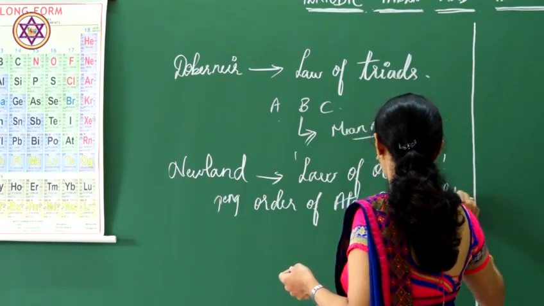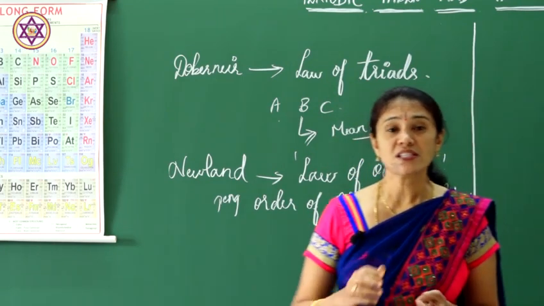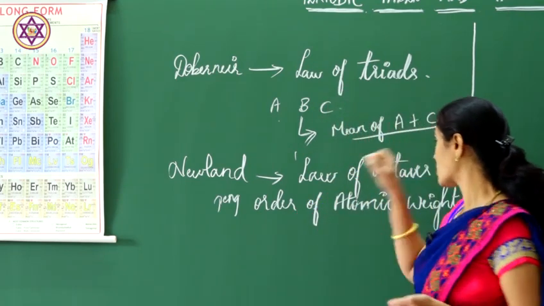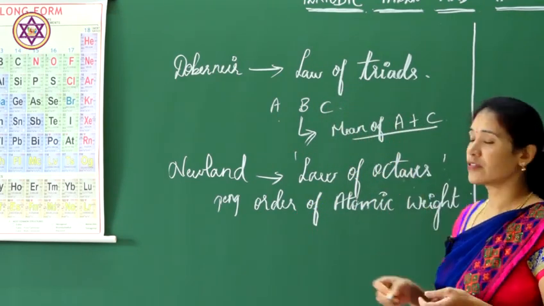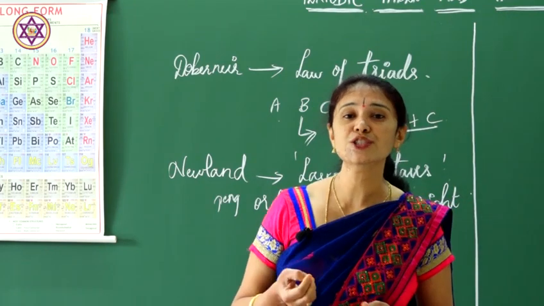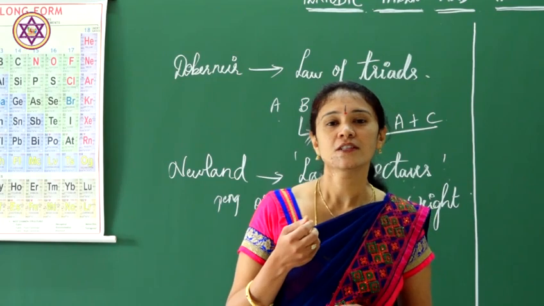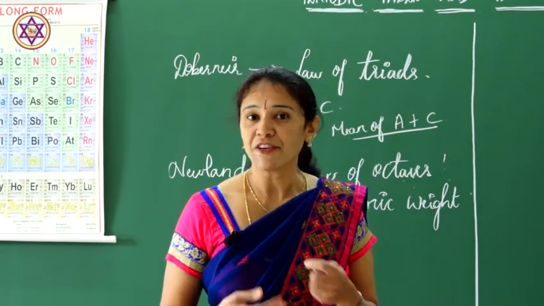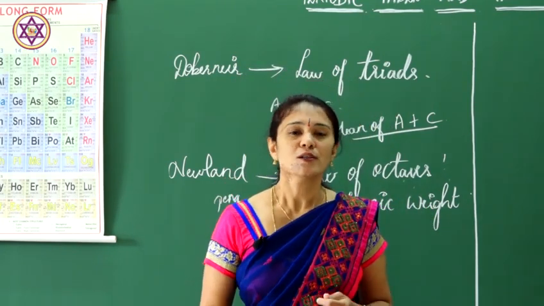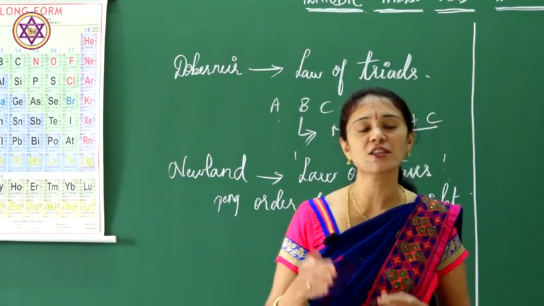Sorry, not law of triads, law of octaves. What is this octave? The meaning of octave is tune. Newlands had an affection towards music. So what he did, he placed the elements in the order of music.